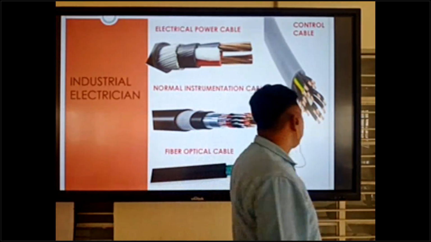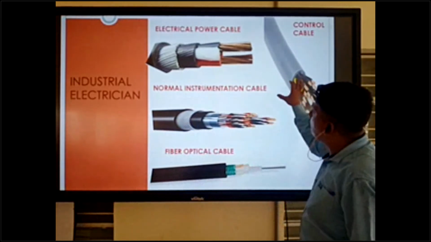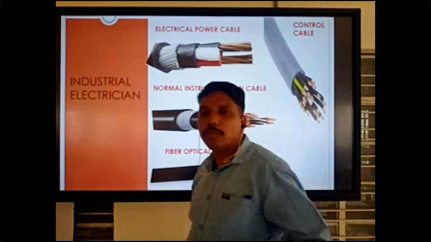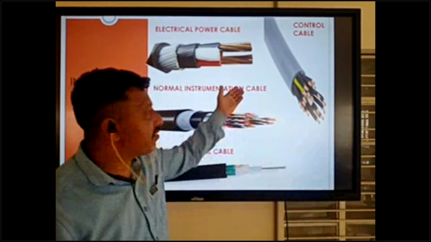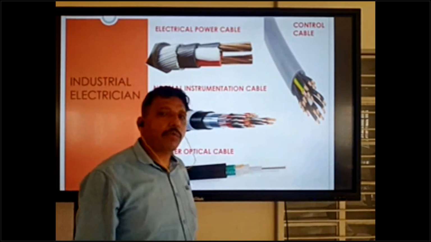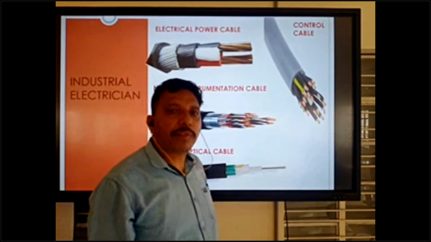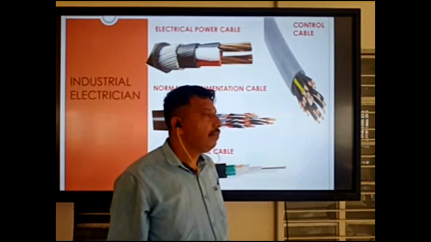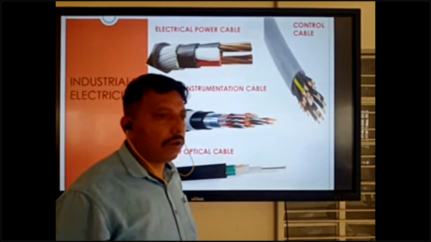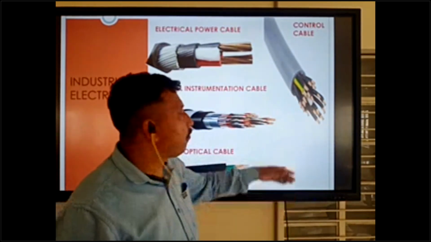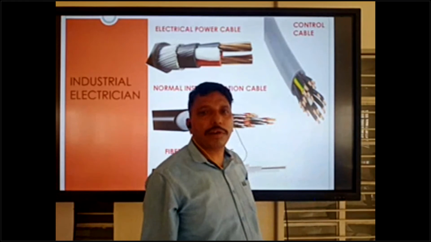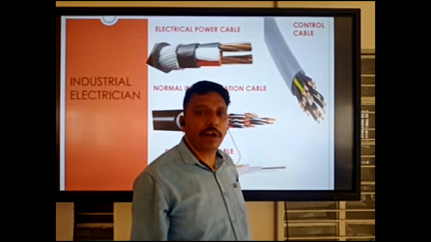If you go to the Gulf, sometimes you can also work in the control section. You are going as an electrician, but you have chances to work on control. This type of work we also call auto electrician or technician.